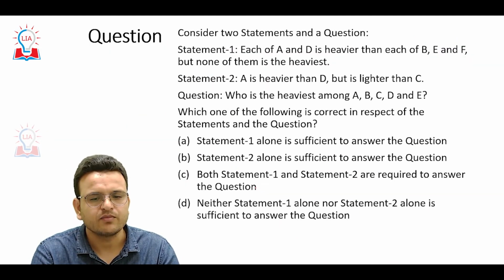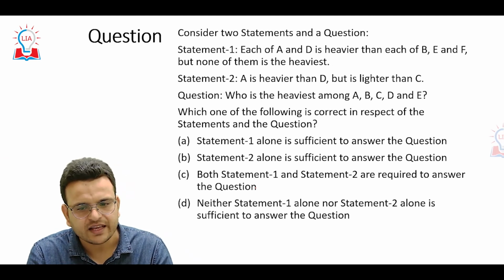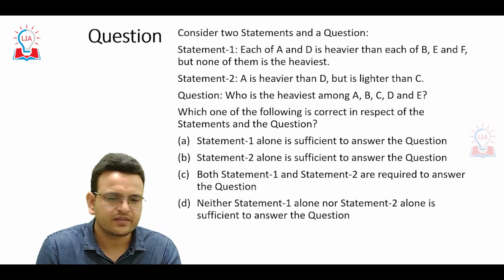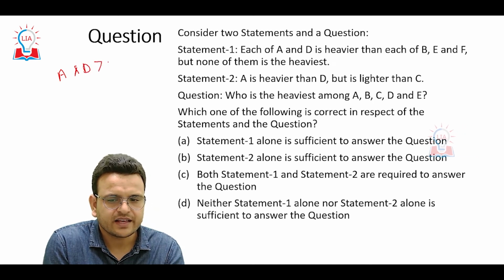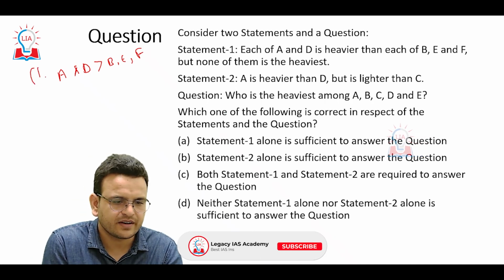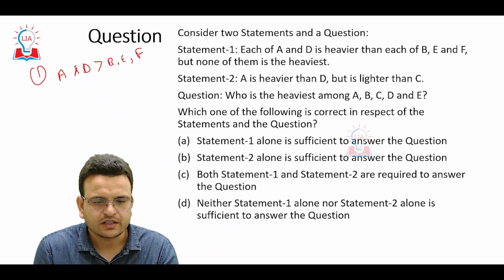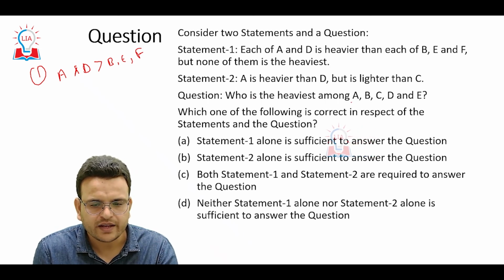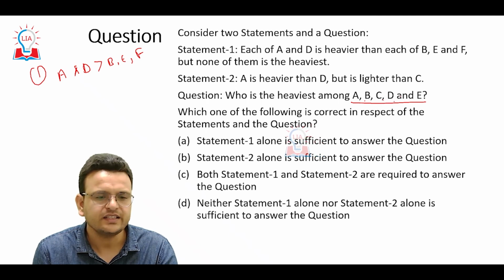Let's see one more question. Each of A and D is heavier than B, E, F. Like A and D are heavier than B, E, F. Okay, statement number 1. Who among the following is heaviest? The question is who is heaviest among A, B, C, D, E?